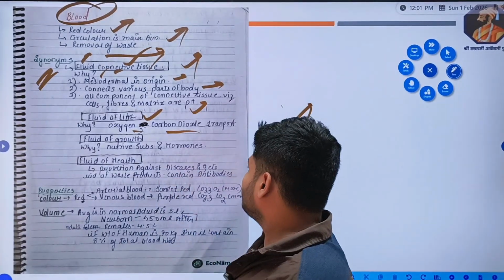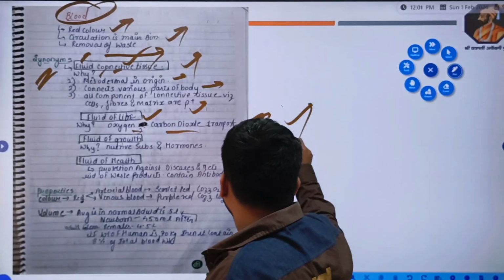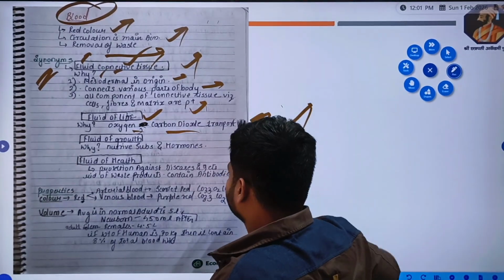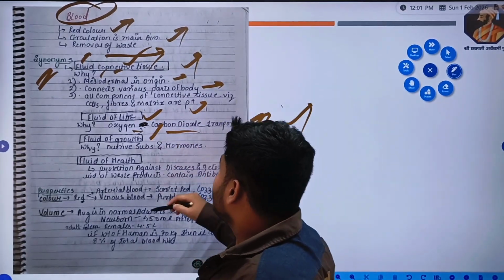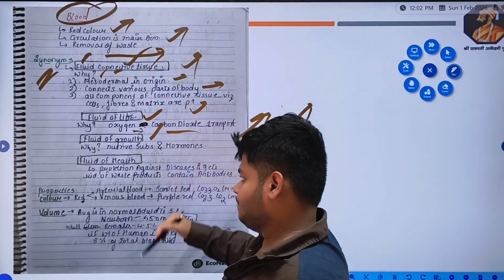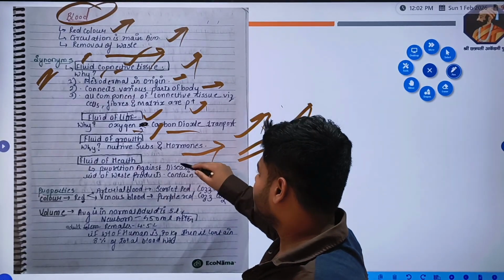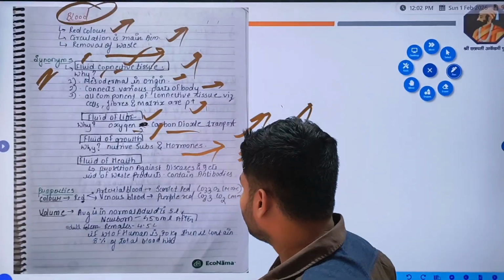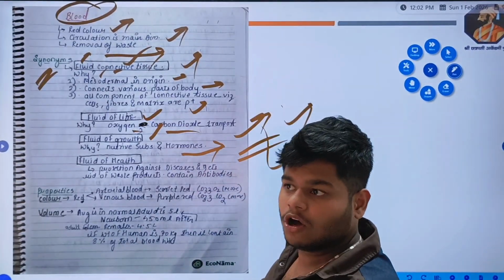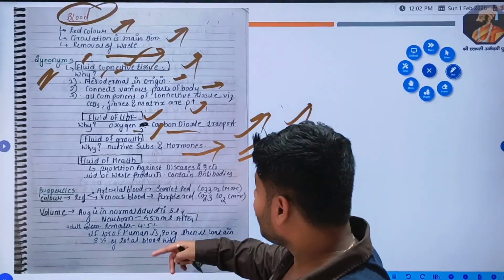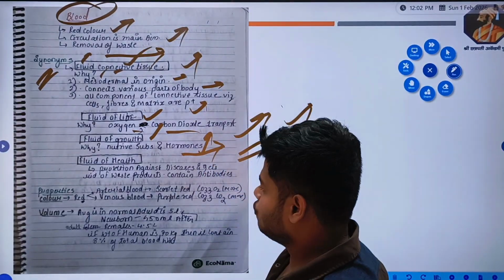All this transportation is done with the help of blood. So blood is called the fluid of life, fluid of growth, because it is a nutritive substance. It transports nutritive substances and hormones essential for growth activities, right? All the tropic hormones which are secreted in the pituitary gland and act on another organ are all transported with the help of blood.